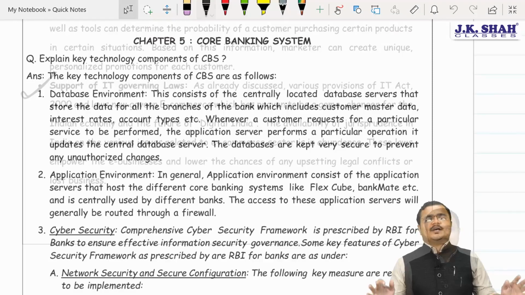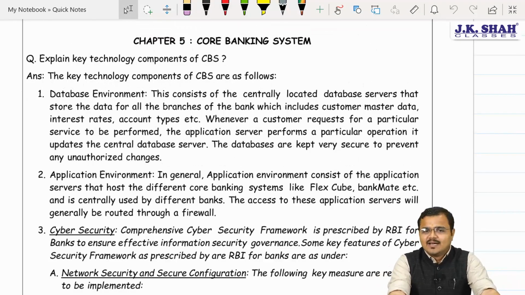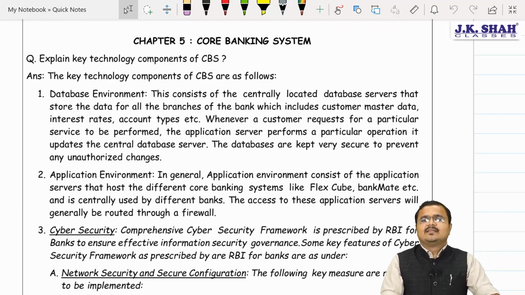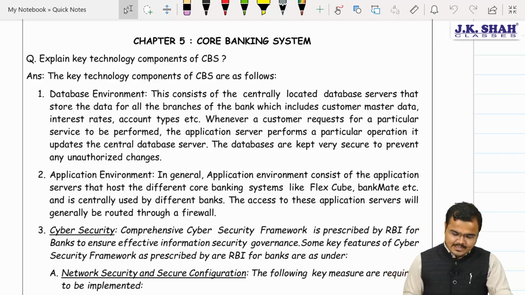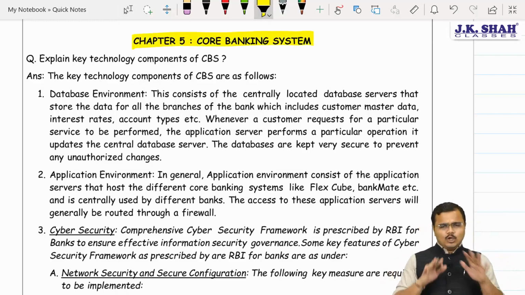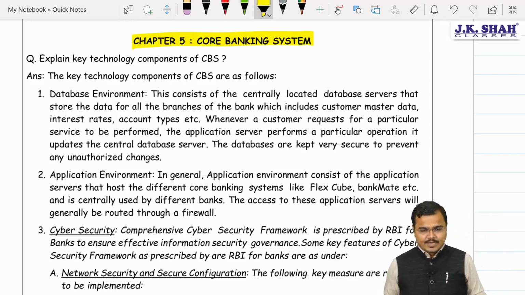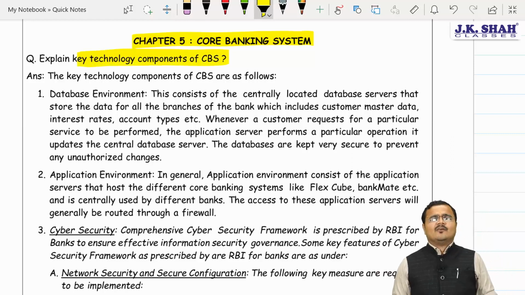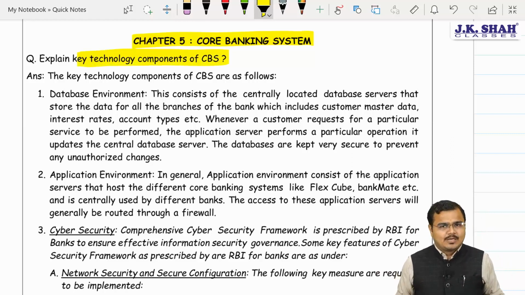Yes, sir. So my dear chartered accountants, after clearly understanding the chapter number 3 and chapter number 4 amendments, we are moving towards the last chapter amendment, that is the amendment given in chapter number 5. Once again I would like to say the same thing: in chapter number 5, no major amendments are there, but only in a question, that's a recent technology component of CBS, we are having only 2 to 3 points of addition in it.